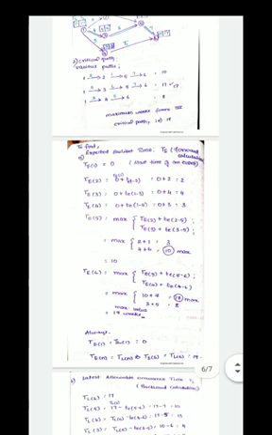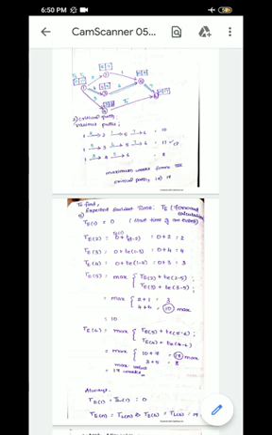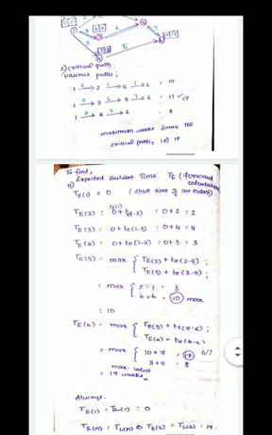And for TE5, you can see event 5 is the intersection point from event 2 and also event 3. So it is an intermediate for both event 2 and 3, so you get two values. What value you have to take is the maximum value.